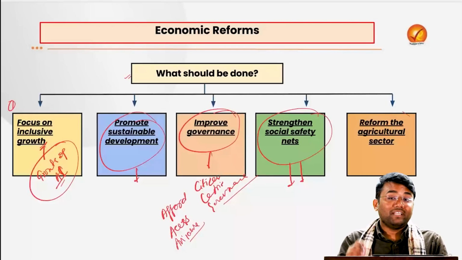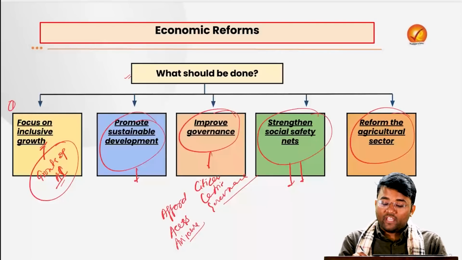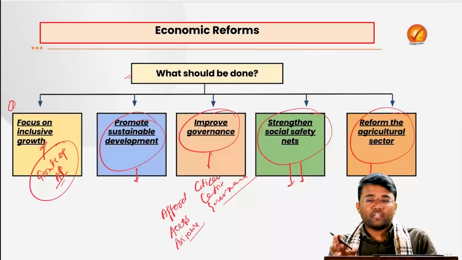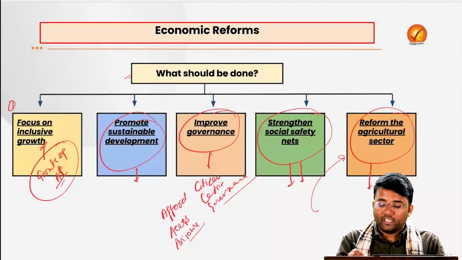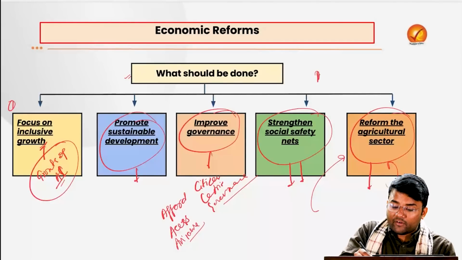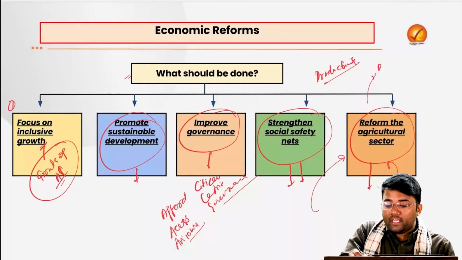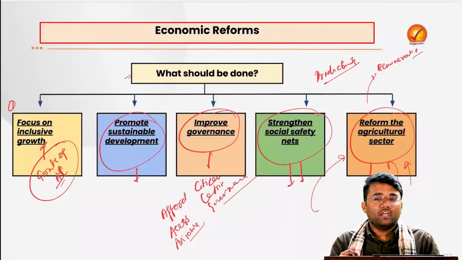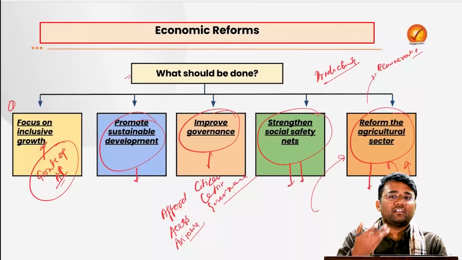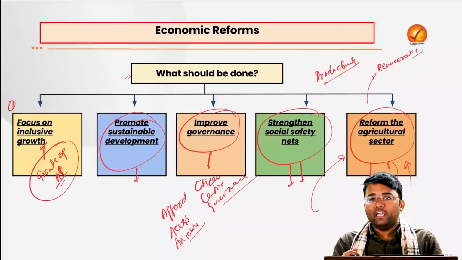Also, we have to reform the agriculture sector. As of now, we have seen that the major economic force is still dependent on agriculture itself. So our focus should be now on the agriculture sector, how we can increase the productivity of our agriculture sector, how farming can be made much more remunerative, so that people who are dependent on it also become better and better with the increasing growth in the other sectors of the economy.